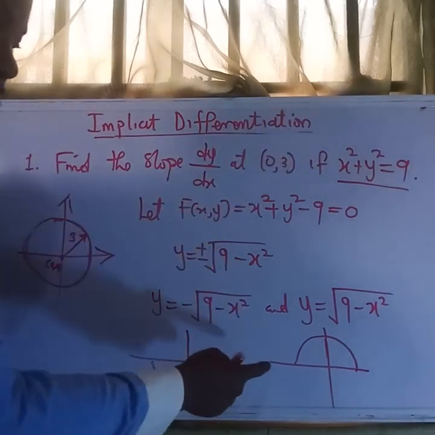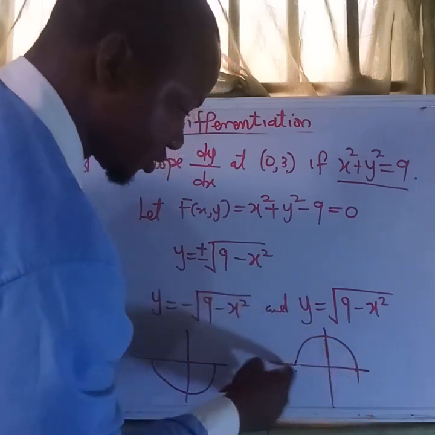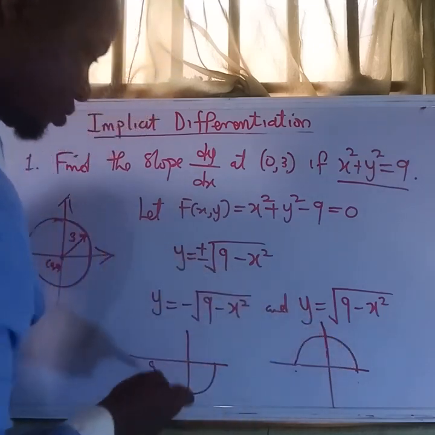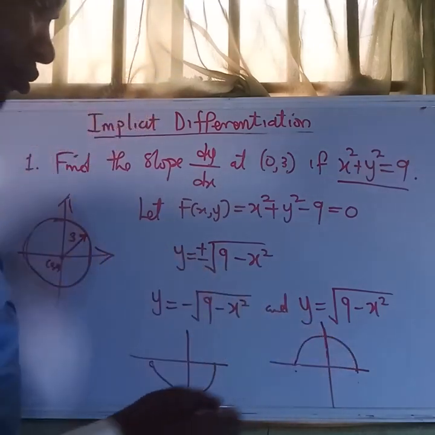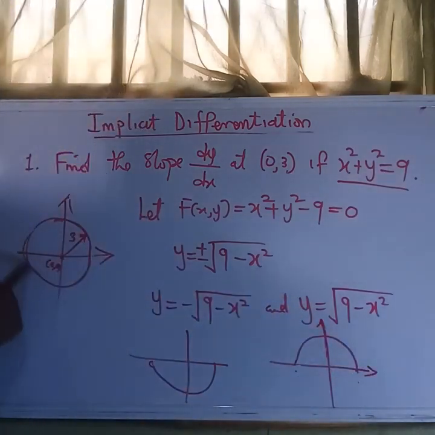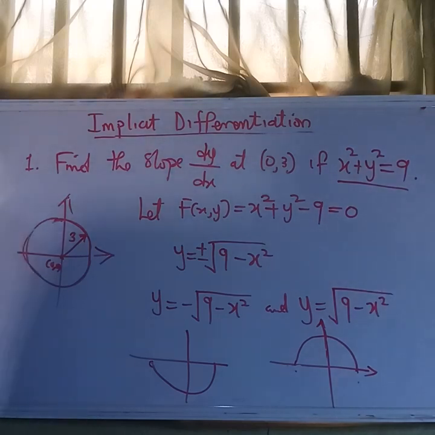As you can see, this is not closed, it is not a complete curve, just as we have it here.